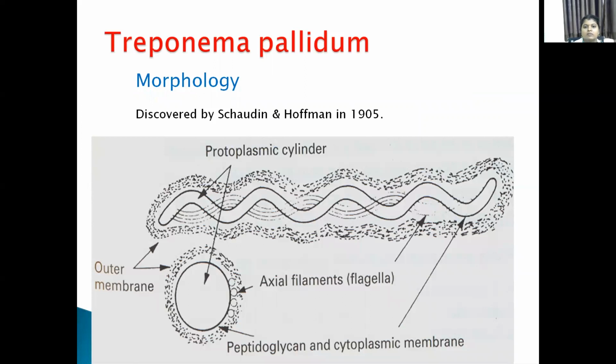If you see the morphology or structure of Treponema pallidum, as already told, it is an elongated structure with 10 regular spirals. Here it is not showing 10 regular spirals, only some spirals. Each coil is maintained at a distance of 1 micrometer, and it measures about 20 micrometers in length and 0.1 to 0.2 micrometers in width.